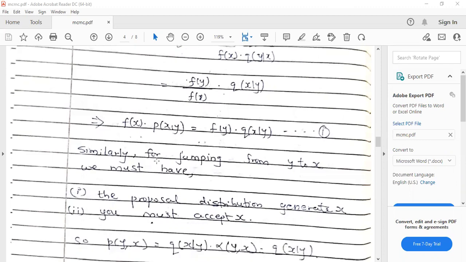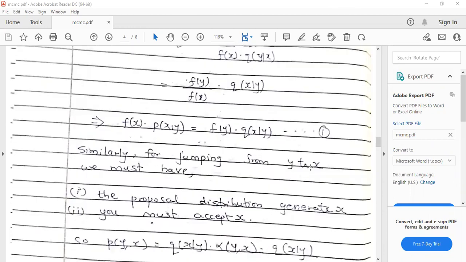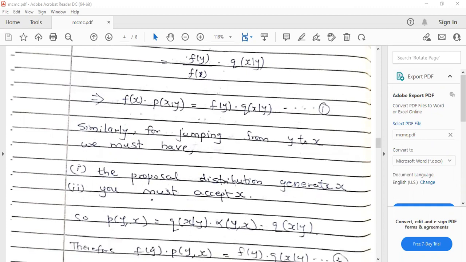Similarly, you can write for p of y comma x, which means you are jumping from y to x. So what happens? The proposal density generates x, and we must accept x.